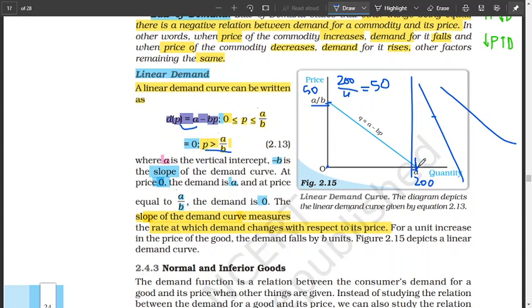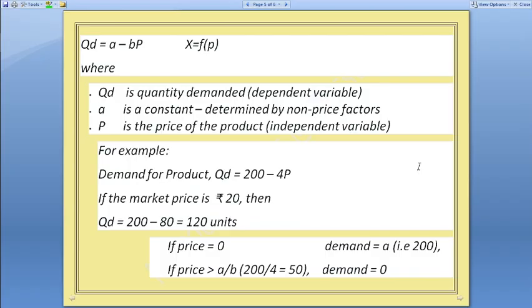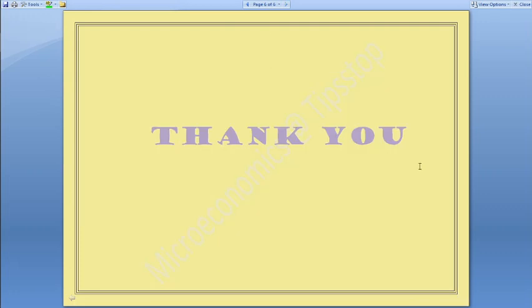That is the point of the linear demand curve. It indicates how many you'll buy if the price is zero, and if the price is beyond your wish, A by B, you don't buy anymore. There is a limit to demand. Okay, so remember, this is strictly the case when demand is linear, a linear demand function. That's why the demand curve is a straight line.